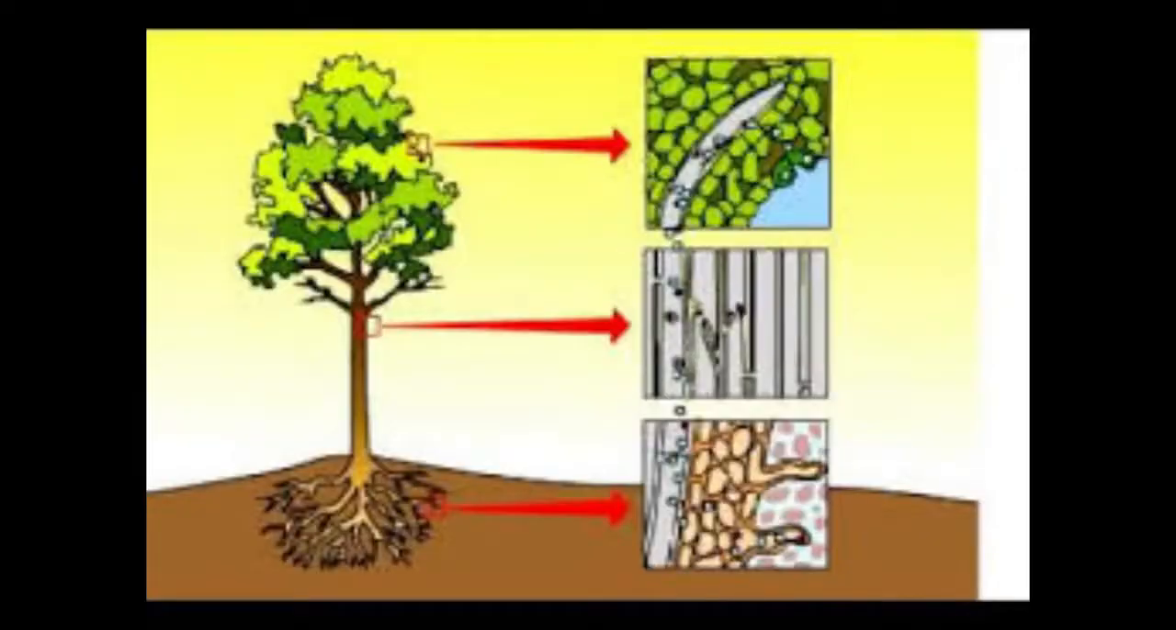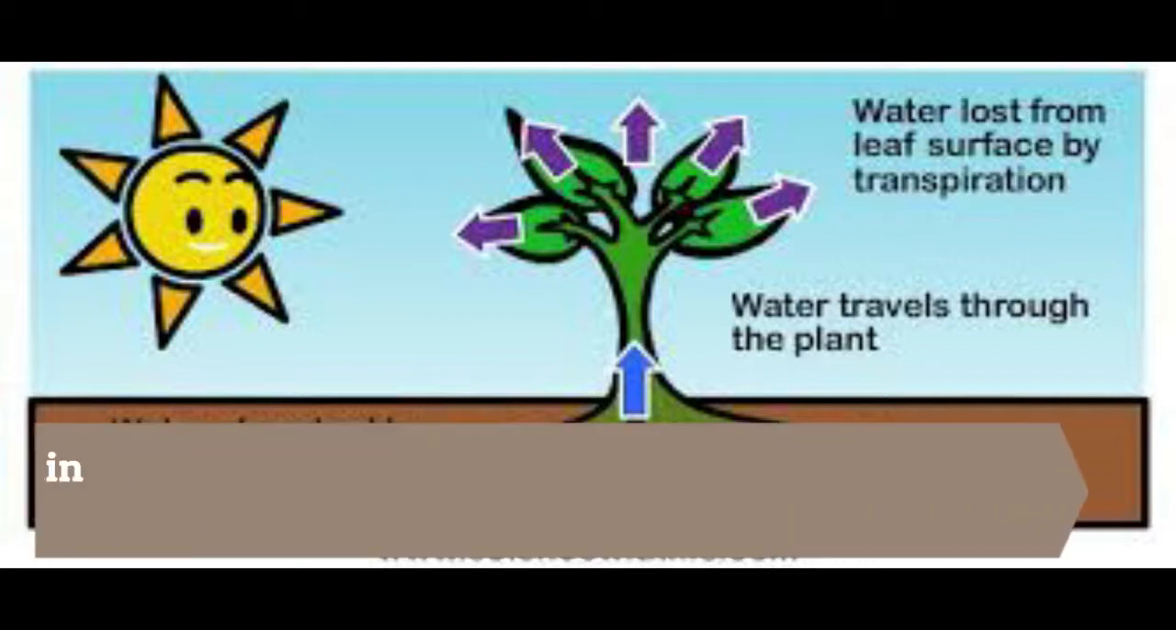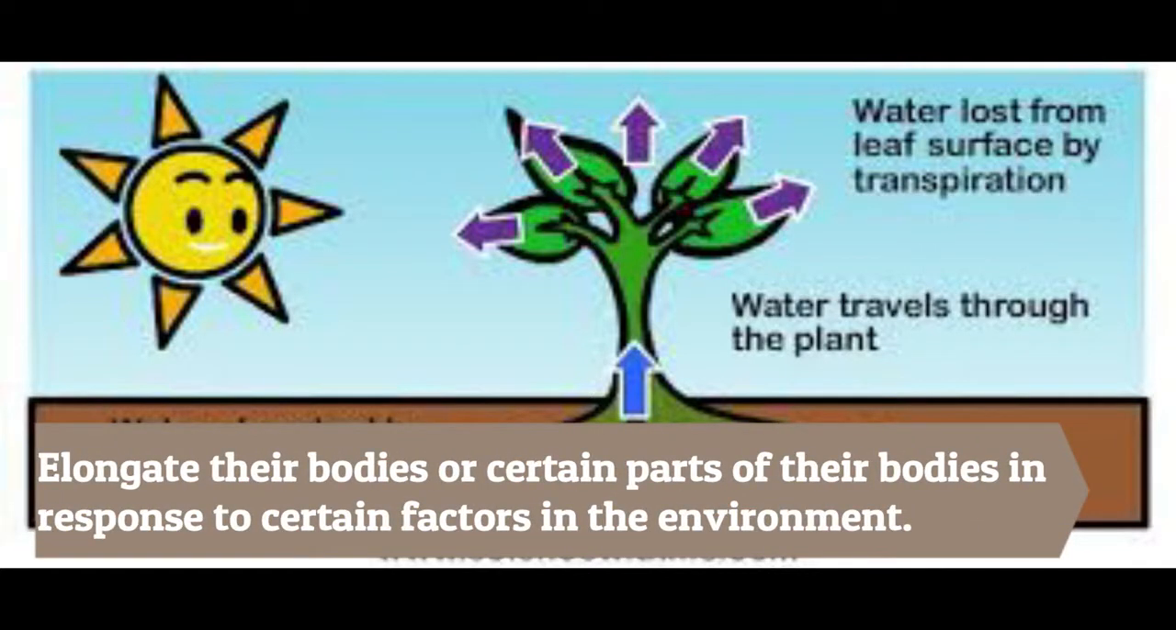अब आते हैं plants की तरफ. Plants also show movement to protect themselves from danger, to obtain water, soil, nutrients, etc. Plants are very sensitive to the environments and have developed different types of movements in response to them and to ensure their survival. वैसे तो प्लांट्स अपनी पूरी की पूरी बॉडी नहीं हिला सकते, बट वो बेंड कर सकते हैं, ट्विस्ट कर सकते हैं, and they can also elongate their bodies or certain parts of their bodies in response to certain factors in the environment.